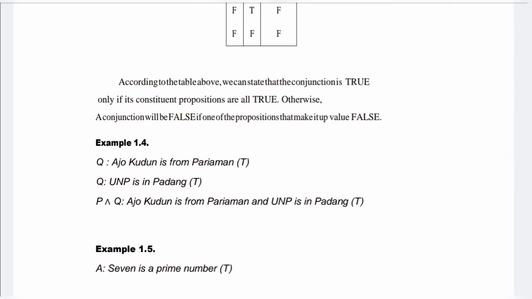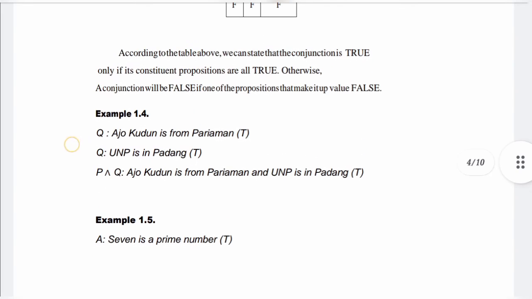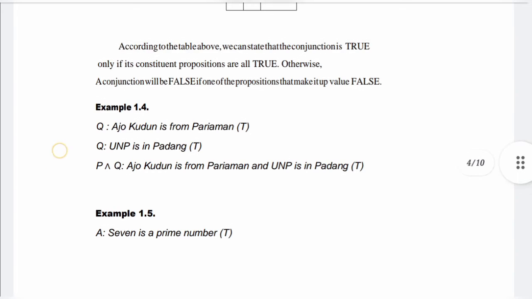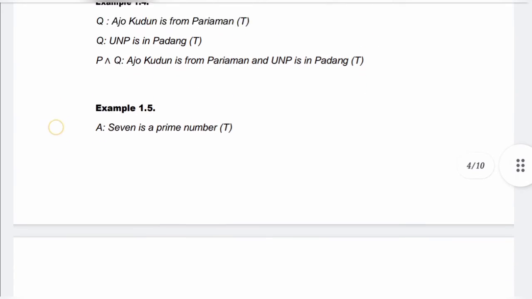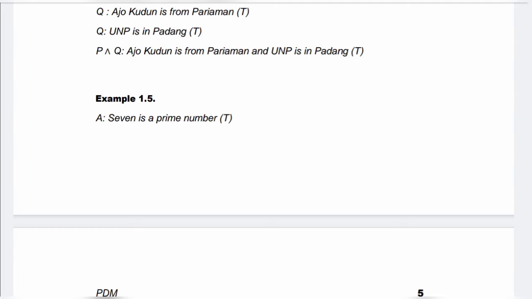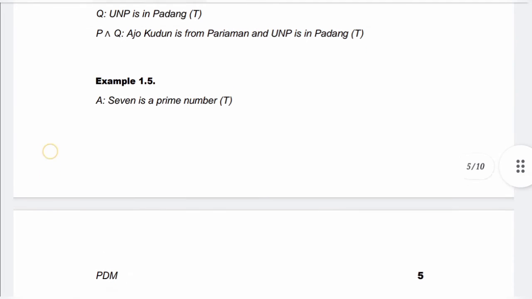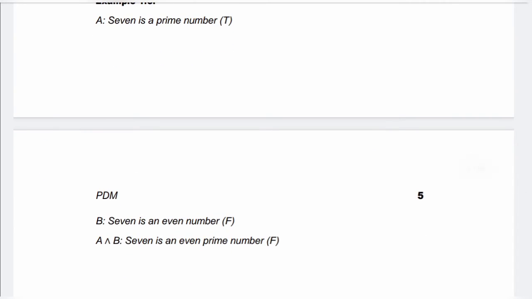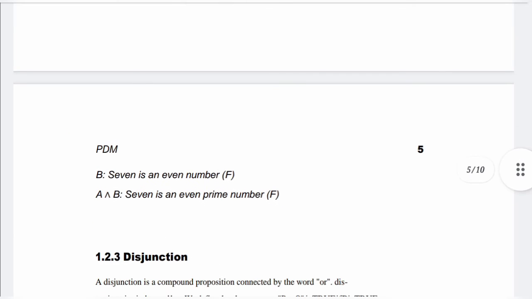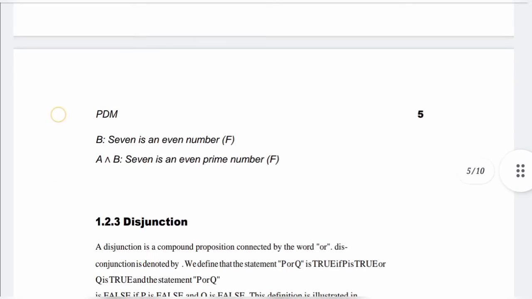Example 1.4. P: Ki Ajo Kudun is from Pariaman. True. Q: UNP is in Padang. True. P and Q: Ki Ajo Kudun is from Pariaman and UNP is in Padang. True. Example 1.5. A: 7 is a prime number. True. B: 7 is an even number. False. A and B: 7 is an even prime number. False.